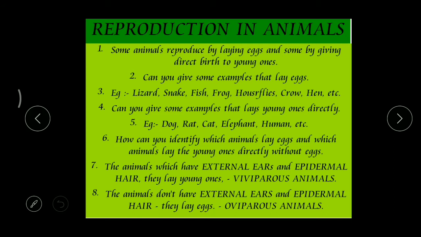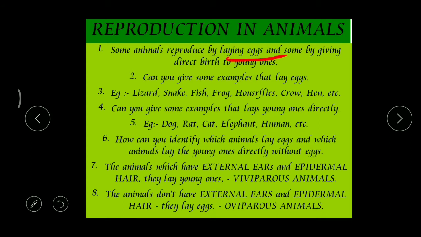They lay eggs, and what do we do? We keep these eggs under the hen for how many days? Yes, 21 days. And after 21 days, what happens? These eggs hatch and develop into small chicks, right? So here the hen gives birth with the help of an egg. First it lays the eggs and then the egg develops into a young one. In this way, some animals give birth to young ones by laying eggs.